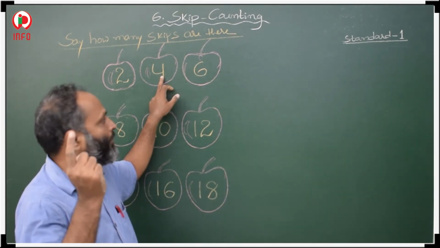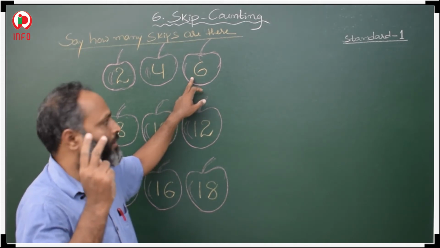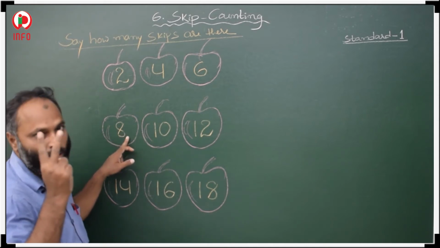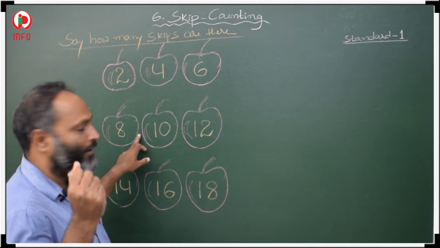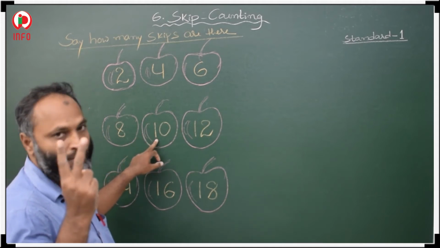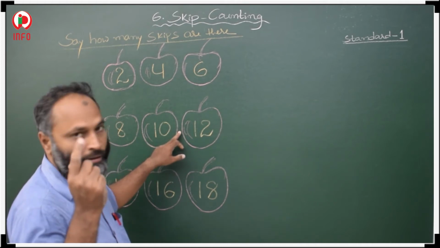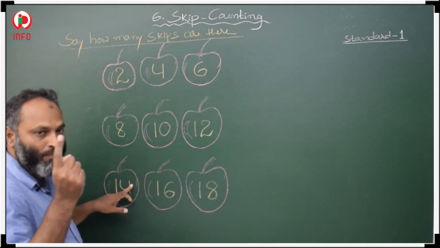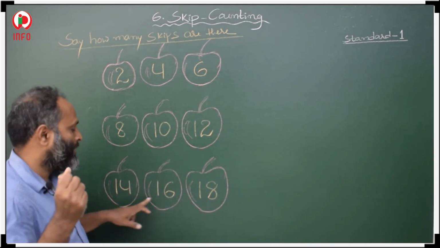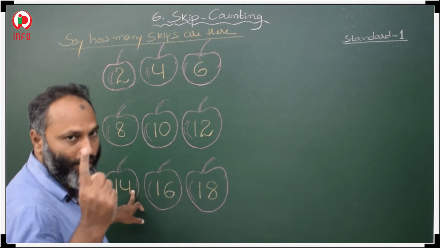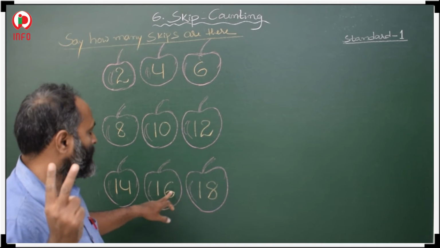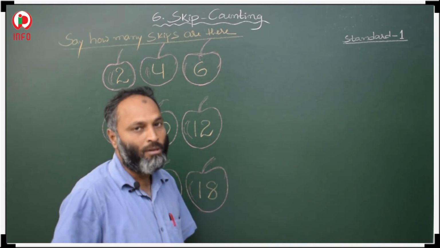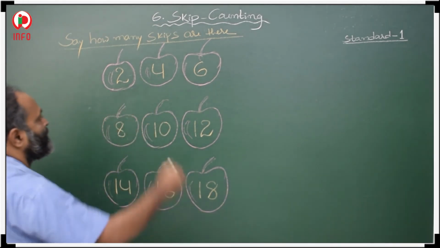Here 4. 4 to 5, 5 to 6 means 2 skips. Here 6. 6 to 7, 7 to 8. 8 is here, skip of 2's. 8 to 9, 9 to 10, skip of 2's. 10 to 11, 11 to 12, skip of 2's. 12 to 13, 13 to 14, skip of 2's. And here 16. 14 to 15, 15 to 16, skip of 2's. 16 to 17, 17 to 18, skip of 2's.